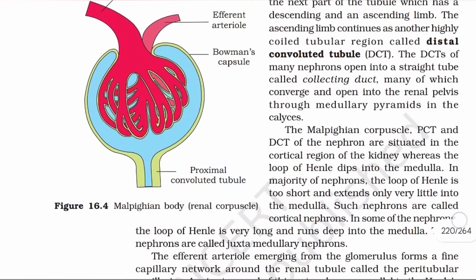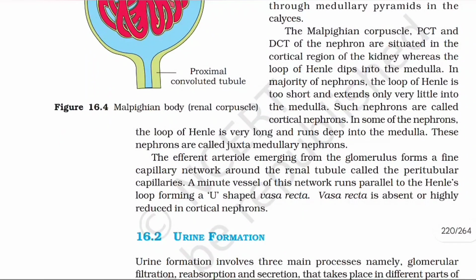The Malpighian corpuscles, PCT, and DCT of the nephron are situated in the cortical region of the kidney, whereas the loop of Henle dips into the medulla. In the majority of nephrons, the loop of Henle is too short and extends very little into the medulla. Such nephrons are called cortical nephrons.